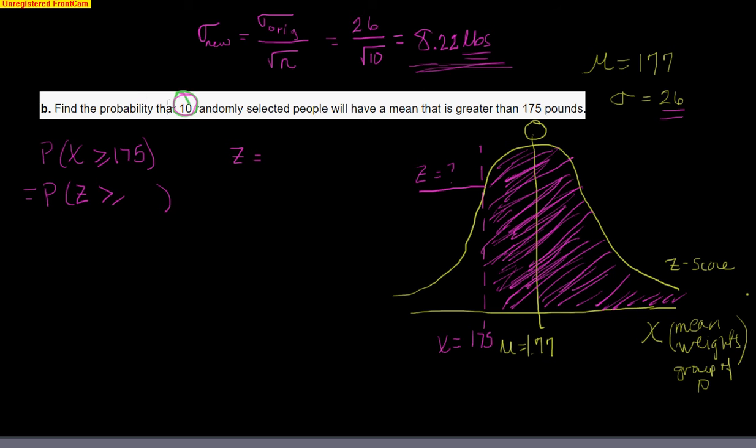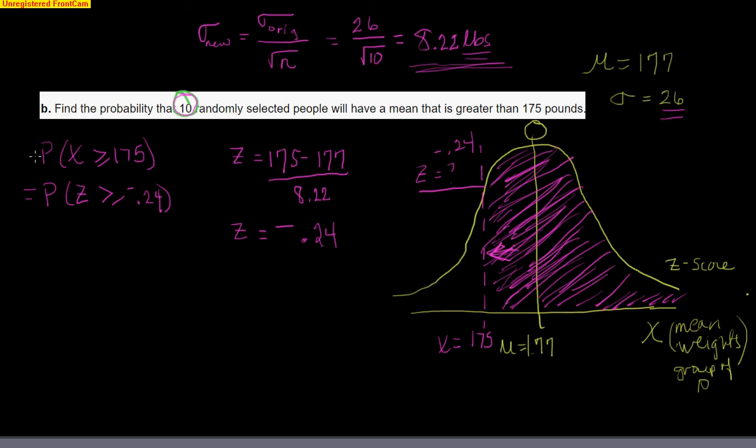This was just the new standard deviation, so the rest plays out exactly the same. The z-score equals x, which is 175, minus the mean of 177, divided by our new standard deviation of 8.22. On your calculator, z now equals negative 0.24. So it's farther away than last time, because our spread is less. The same value is now farther out. So minus 0.24 is what goes here. This is a z-score, not an area, not a percent.